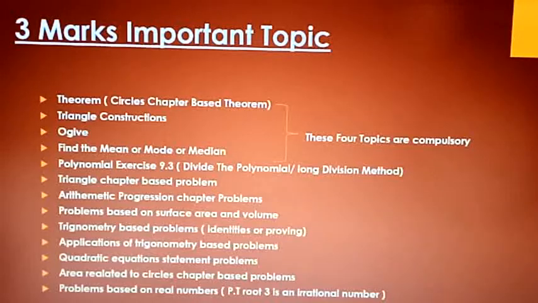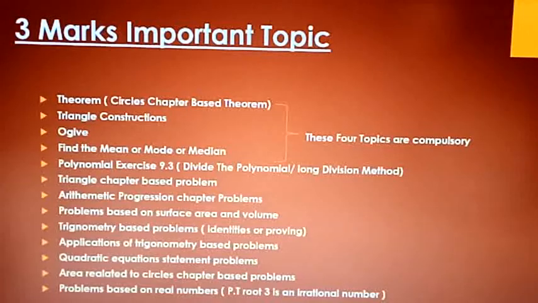Next is triangle construction, right? Next is ogive. It's an important question. Triangle construction is also an important question. Next, find the mean or mode or median. Out of these three, they can ask one question. So therefore, these first four are the very important questions that are compulsory for the examination, children. Compulsory, they'll ask in the examination, right?